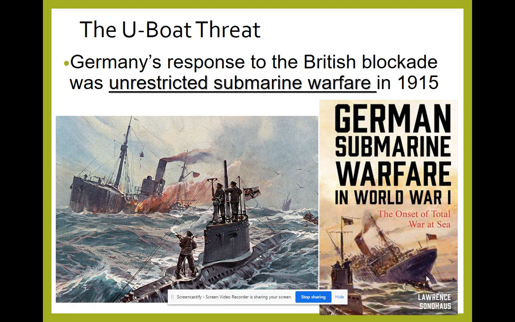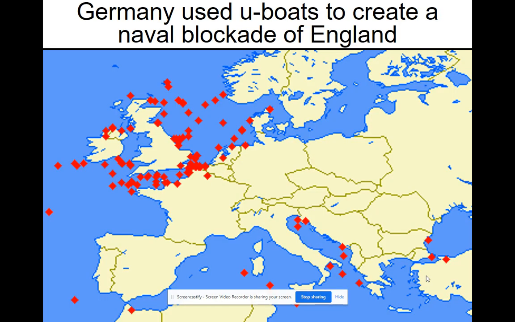Germany is going to respond to Britain's blockade by using their U-boats, their submarines, in unrestricted submarine warfare. This map shows you all of the little red squares are showing you the U-boats that are creating a naval blockade around Britain.